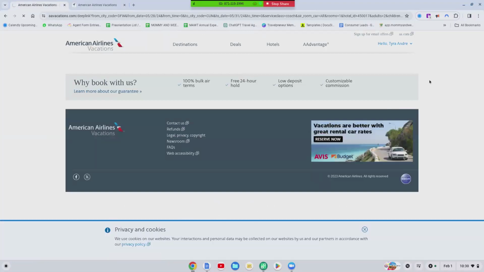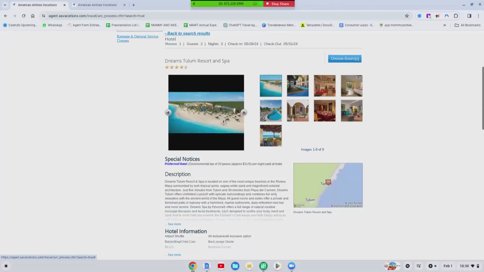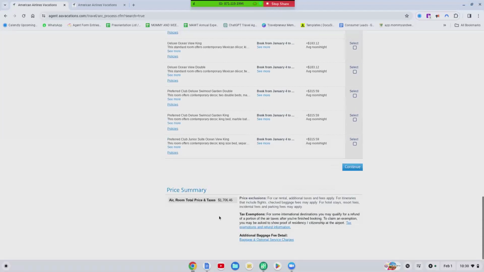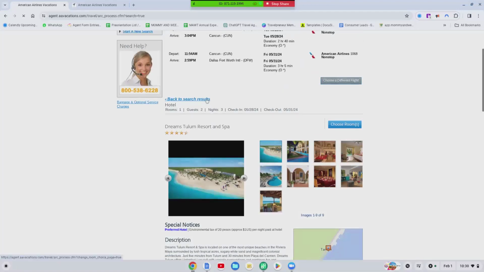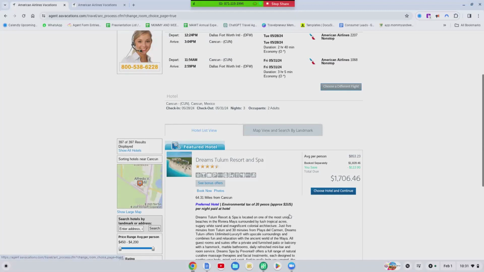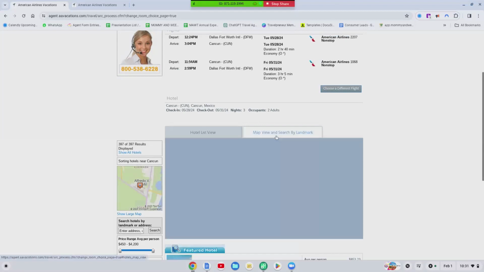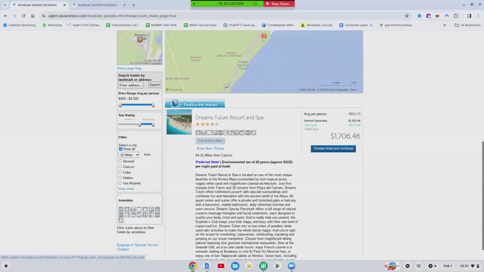And so watch how the system gets confused. So I'm logged in, but watch. And so what I recommend doing, okay, so now you see Dreams Tulum pulls up. It should be the same exact price. Yes, the same price, but watch this. When you go back to search results, the only thing that it's probably going to show is that Dreams Tulum. You see? Y'all see? If you go to see more, you got this. There's really no way to go and find the other hotels because it's locked in and loaded on that.